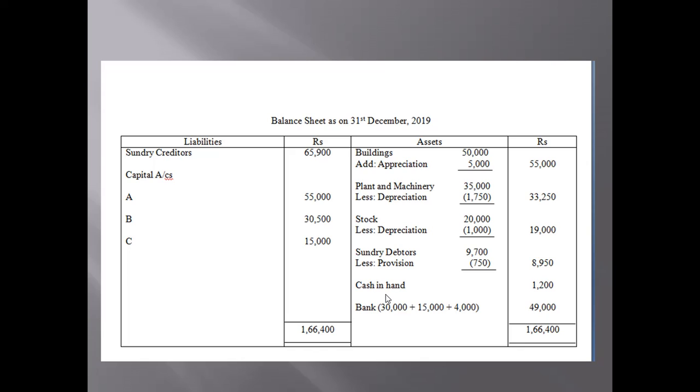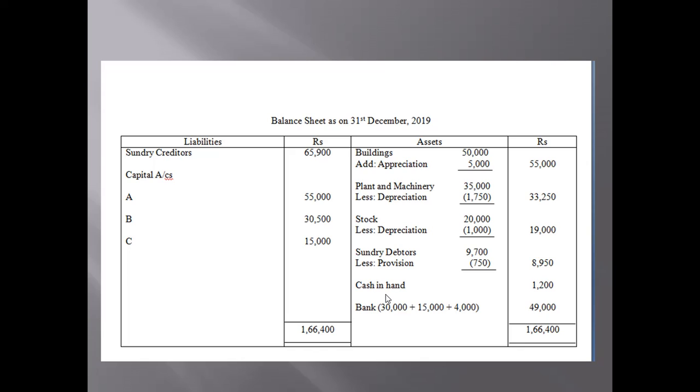I will do it through bank only, assuming that in the modern world we make the entries through UPI or net banking. So cash in hand is 1200, and the bank balance, which was 30,000, we write the same. 15,000 is the capital of C, and 4,000 is the premium for goodwill brought by C. So the total will be 49,000. Find the total of the asset column.